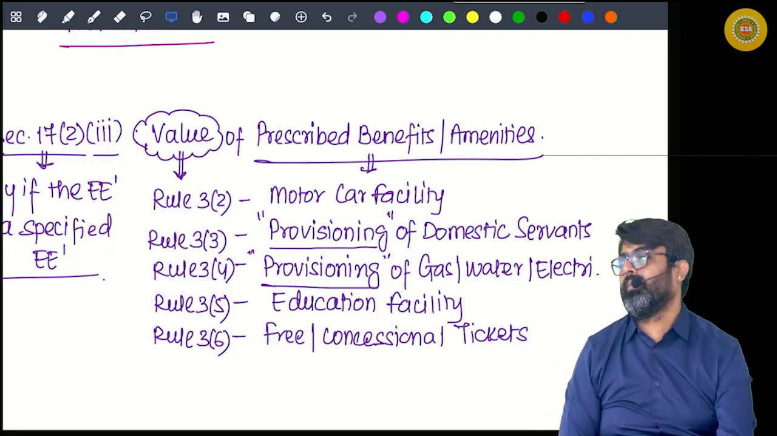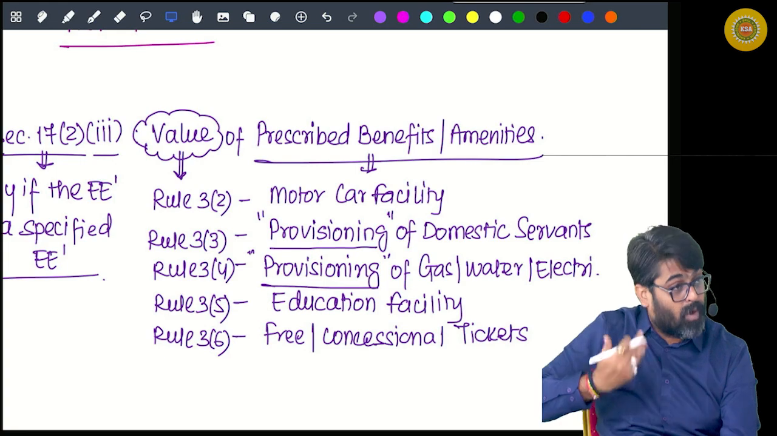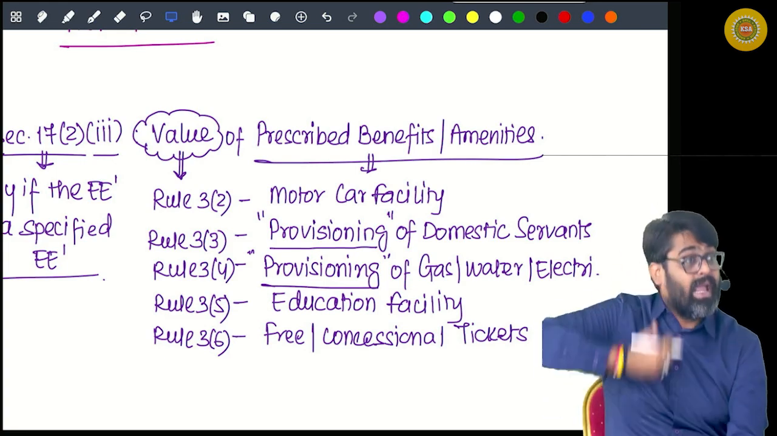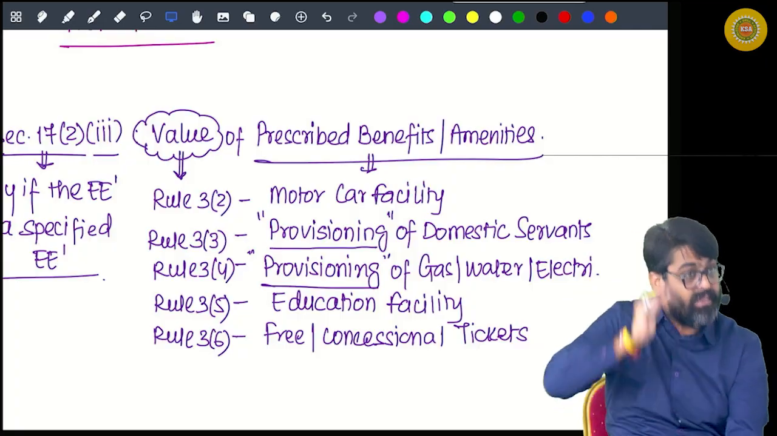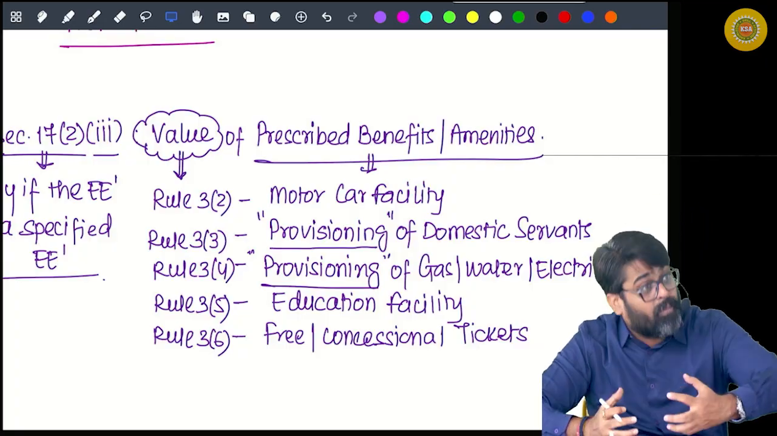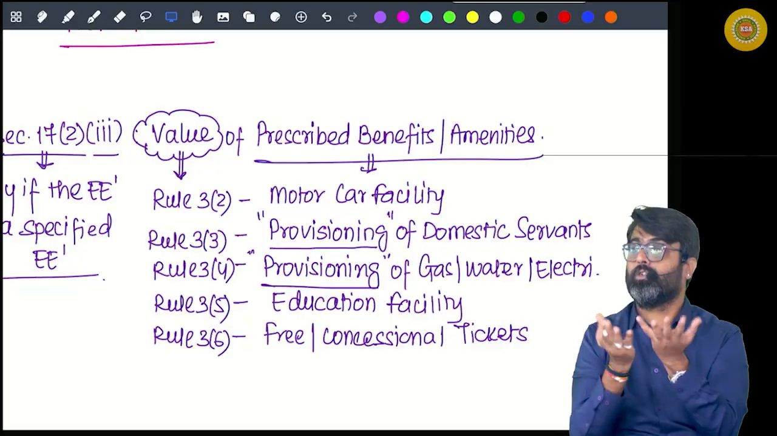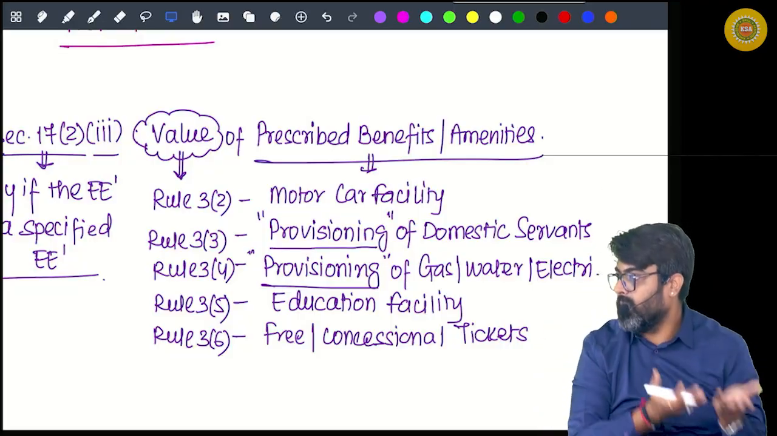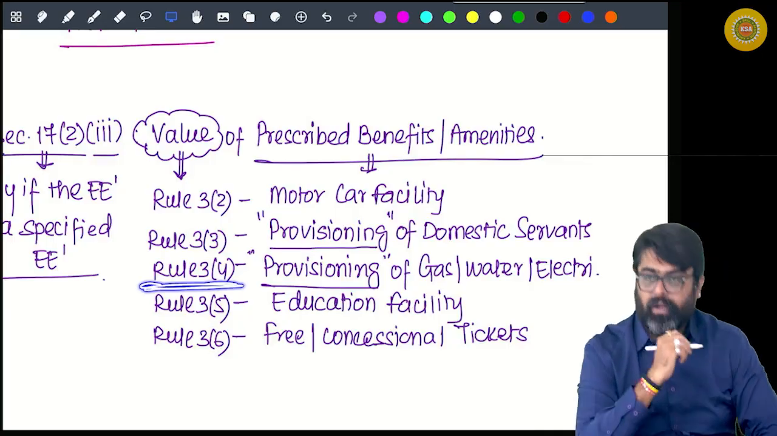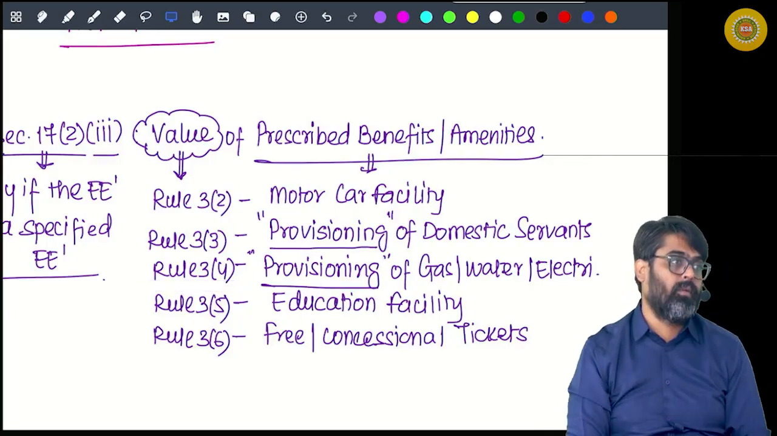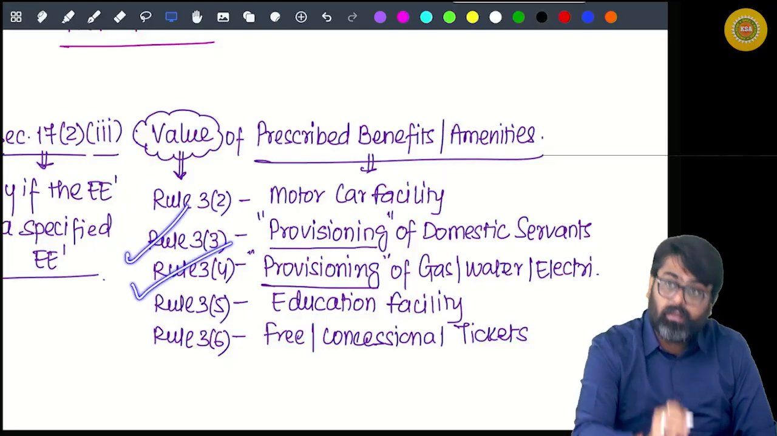Getting my point? But what if sometimes employer from his own resources manufactures gas, water, electricity, and then provides it? Still, it was not your liability. He is providing from his own resources. So whatever is his cost of production will be your benefit minus the amount recovered. That will be your benefit, which will be taxable only if you are a specified employee. This is done.